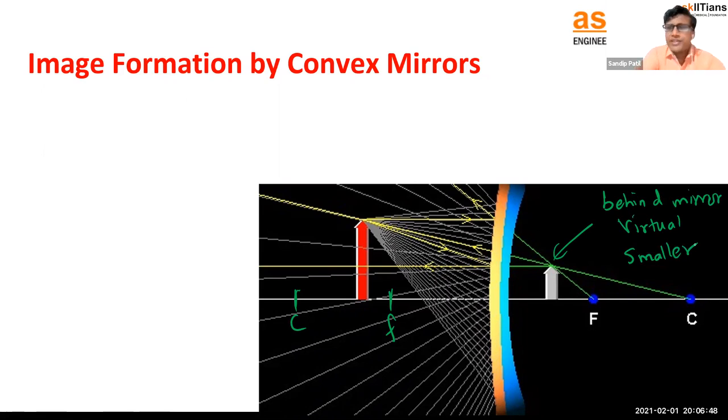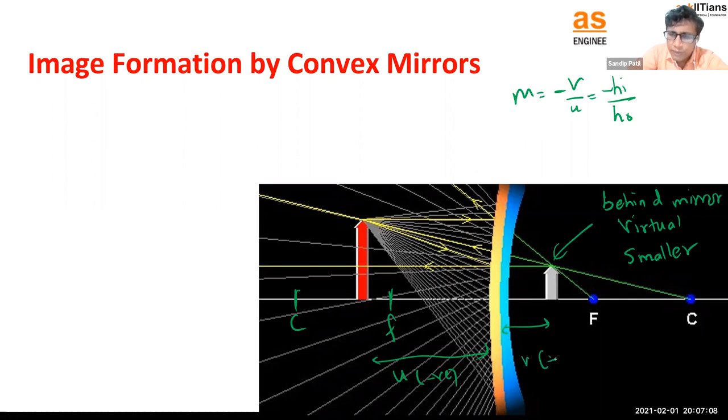The magnification formula is the same: minus v by u, or minus hi by ho. But in this case, remember, u means object distance, and it is going to be negative, and v is the image distance from the pole, which is going to be positive. These are cases you should remember while solving problems for concave and convex mirrors.